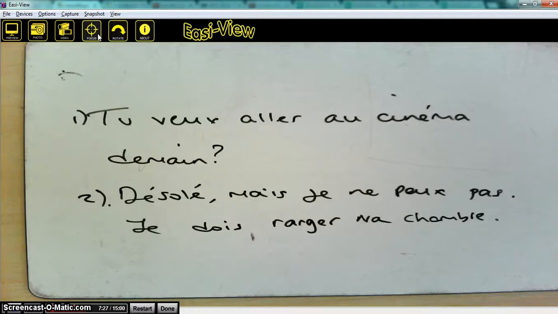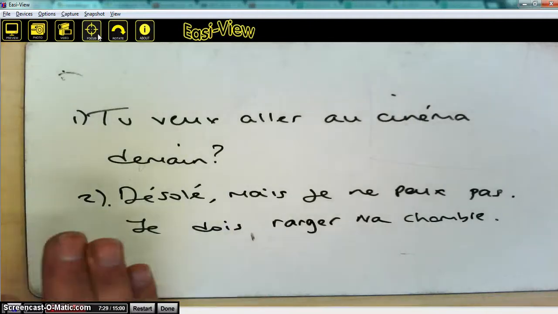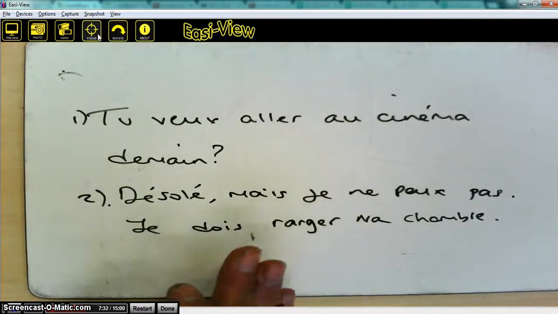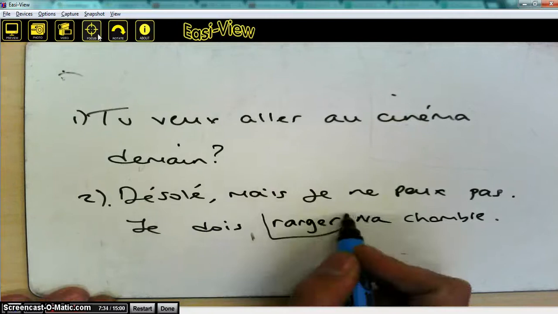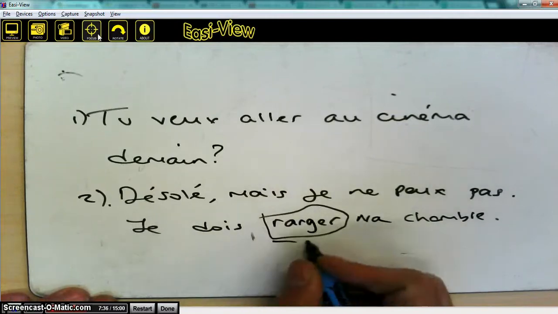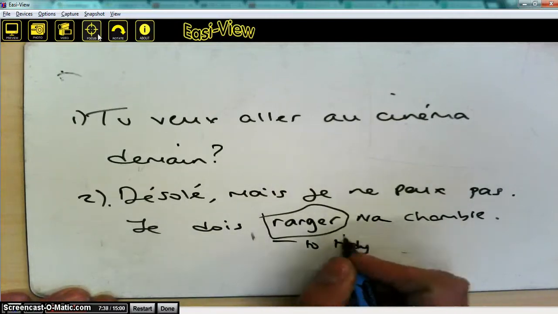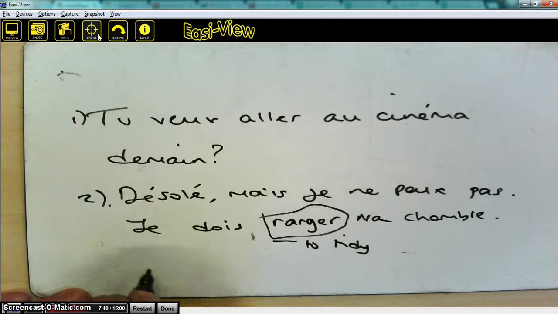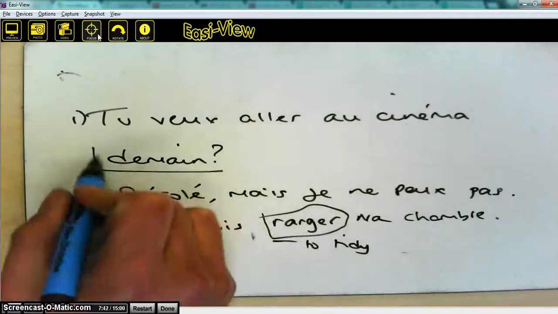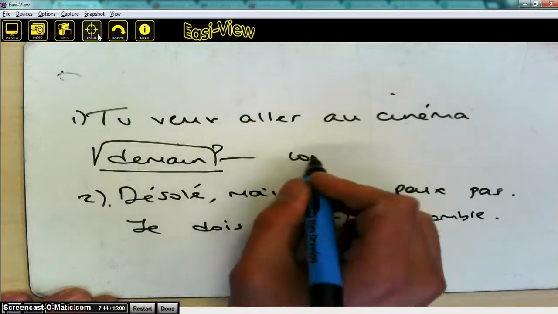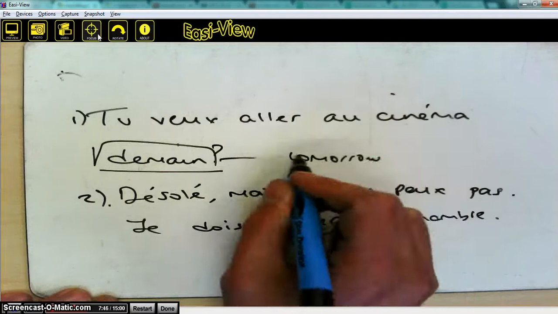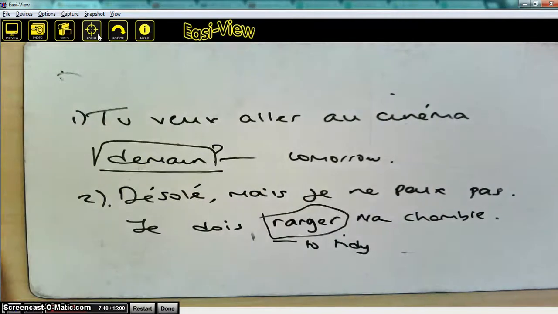It will also, of course, help if you make any notes as you go along. So if there are items of vocabulary that you didn't know, like for example this one, ranger, that meant to tidy, so that you remember it next time, just jot it down. If this was a new word to you, the ma, make sure that you jot it down. And that's what I need you to do with that activity.